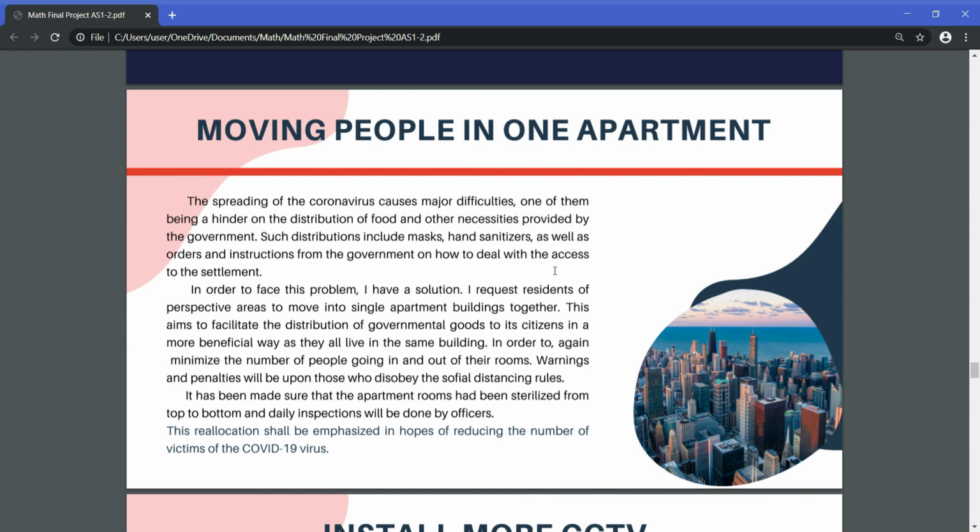It has been made sure that the apartment rooms have been sterilized from top to bottom, and daily inspection will be done by officers. This relocation shall be emphasized in hopes of reducing the number of victims of the COVID-19 virus. So the government will gather all the citizens of every city together in one apartment, so that the government can easily check and give the distribution to all of the citizens. So the government doesn't need to go and give one by one, which is so hard and wastes time.